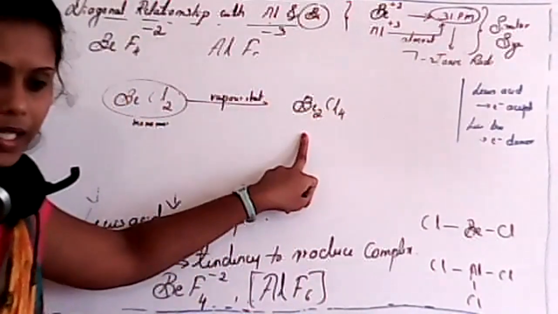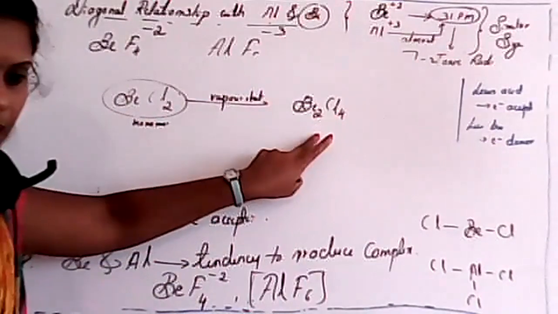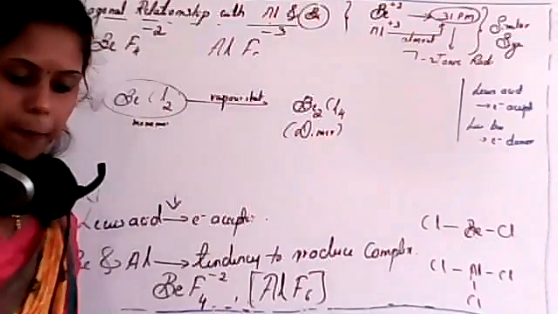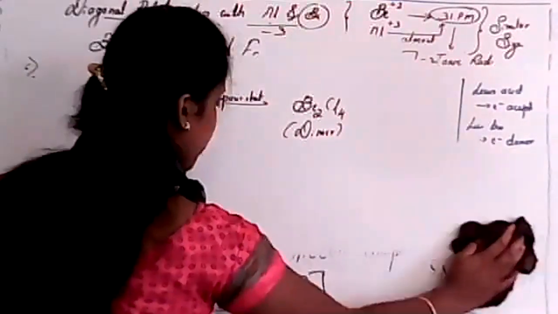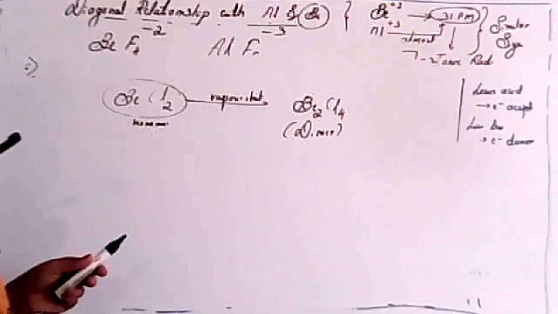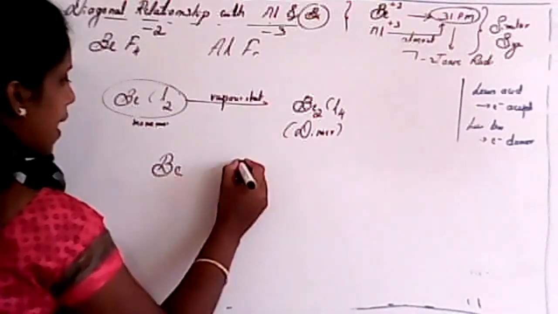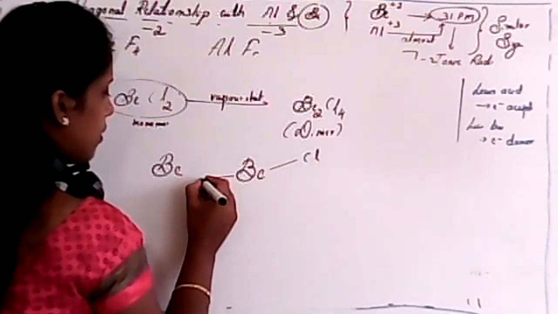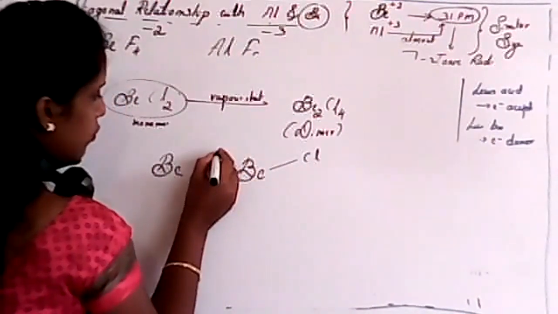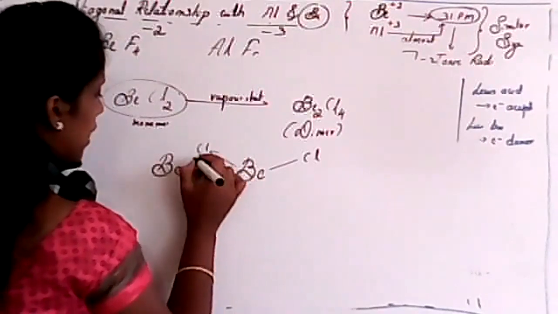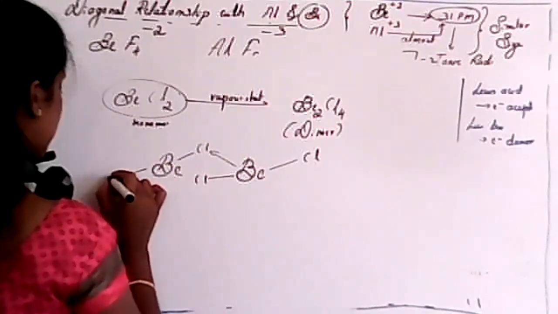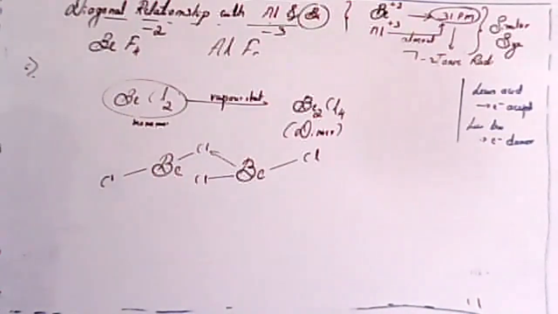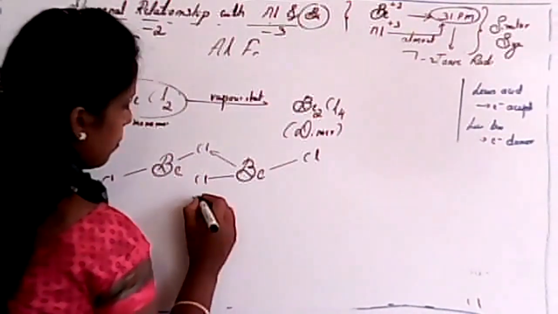Why do we consider beryllium chloride in the dimer form? Because 2 monomers are attached, so this is a dimer. Now I'll draw the structure for the dimer. There are 2 beryllium ions, and here I'll consider Cl and Cl. There is one attraction force, Cl, and there is another attraction force, Cl, like this. So this is nothing but the structure of beryllium chloride in a vapor state.